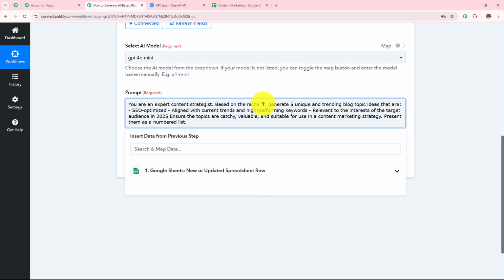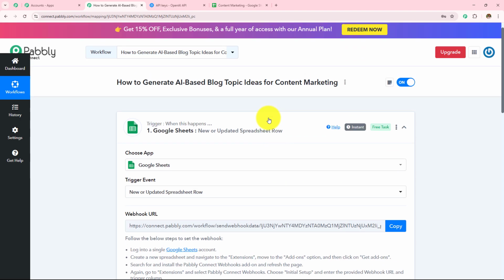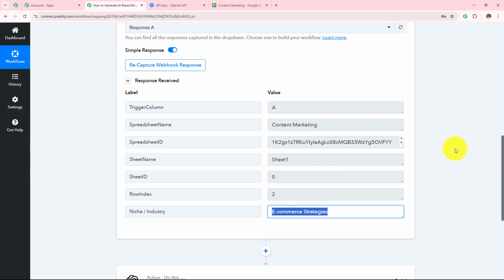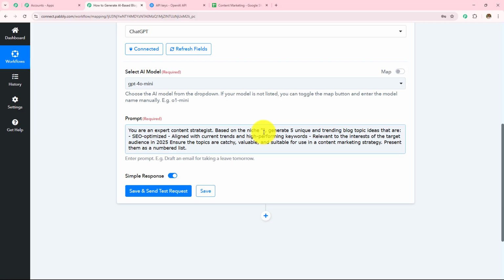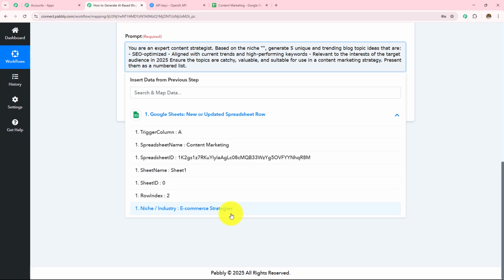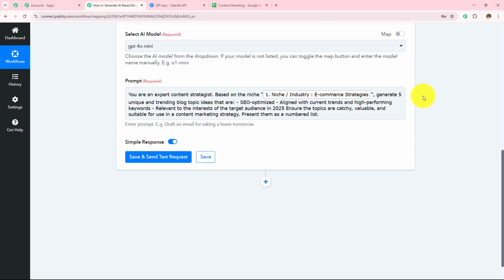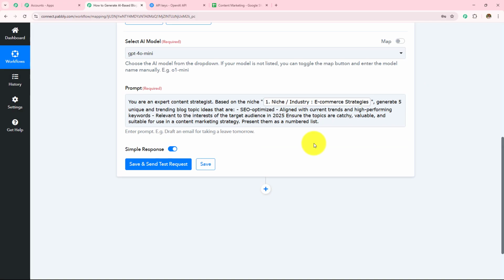Instead, we are going to use a method called mapping, which means we are going to enter the data from the previous response. Here you can see that we have received the response from Google Sheets and we are going to map the same data in my OpenAI action step. As soon as I click on this field, I can see Google Sheets, and when I click on this, I can see e-commerce strategies, the response which I have received from Google Sheets, and I have mapped this over here. Mapping is important so that every time you receive a new response, it is taken into consideration in this field. Manually entering the data will make this field static and the information will not change even if you have received a new response.